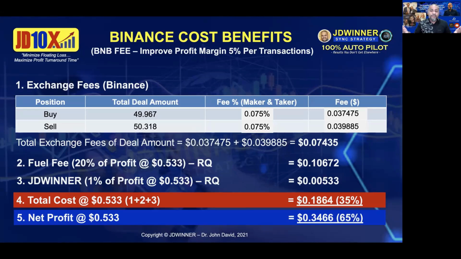So now you know, if you use USDT for Binance, it is 60% net profit. If you use BNB, it is 65% net profit per coin. We are talking about per coin, per transaction. Sometimes in a day you can have hundreds of transactions, my friend. Just imagine the net profit that you are actually making.